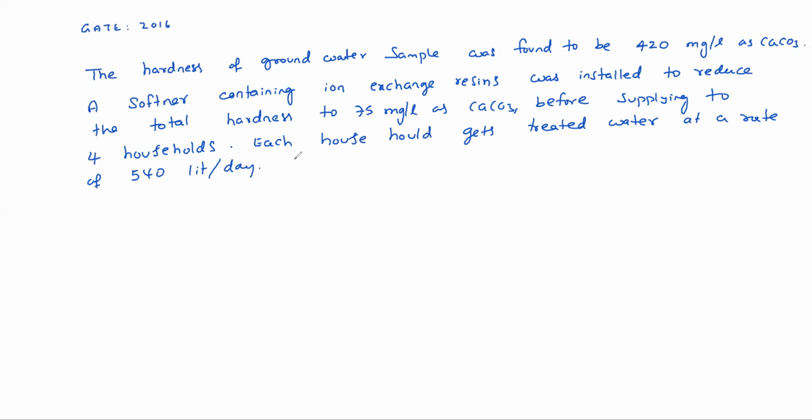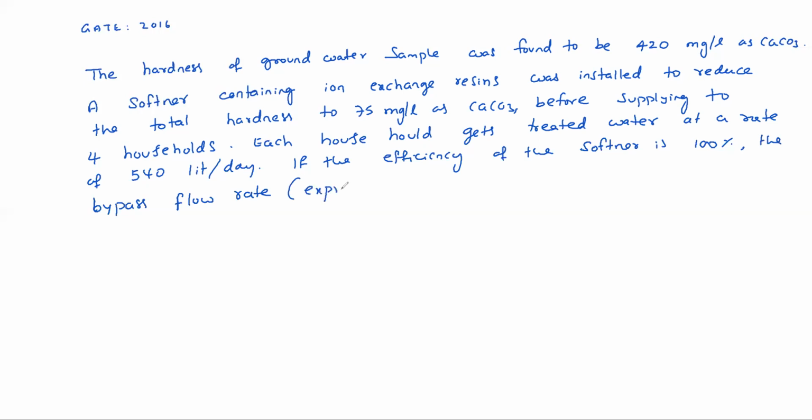If the efficiency of the softener is 100%, the bypass flow rate expressed in liters per day is dash. Okay, this is the question.